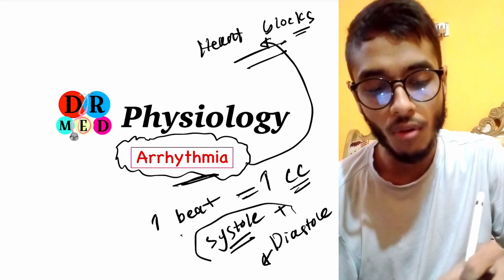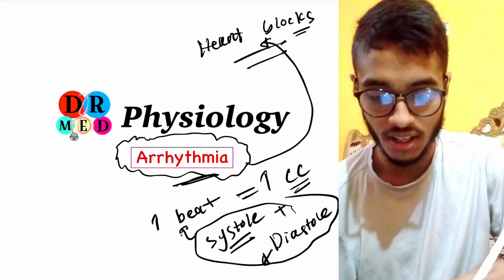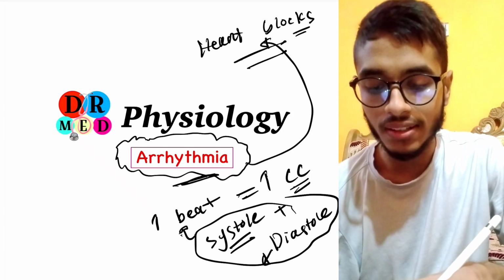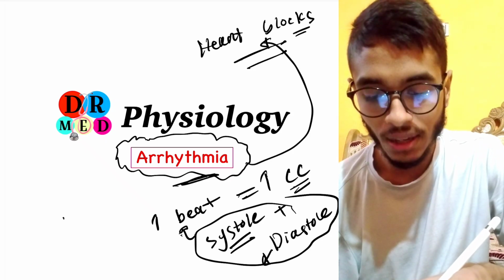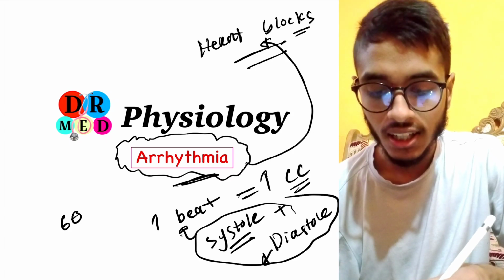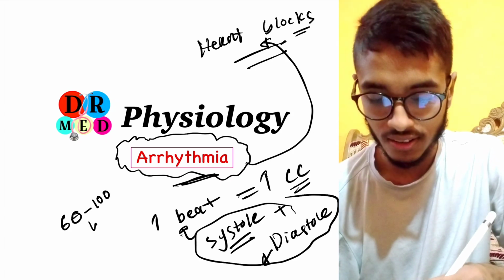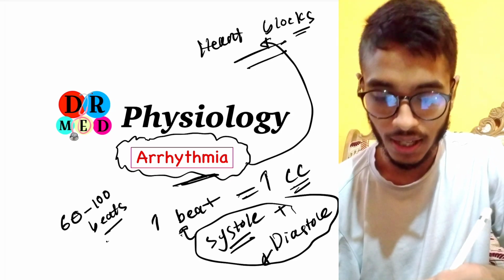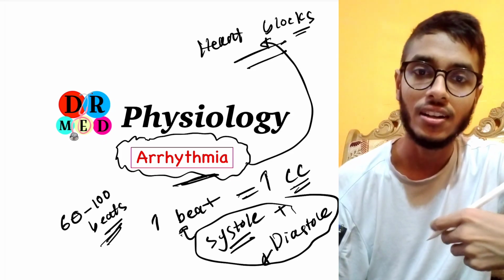These 4 events combine to form a single beat. And we know that in a normal person, in a minute 60 to 100 heartbeats should be there.